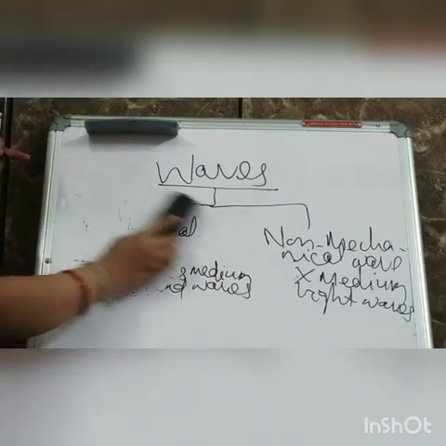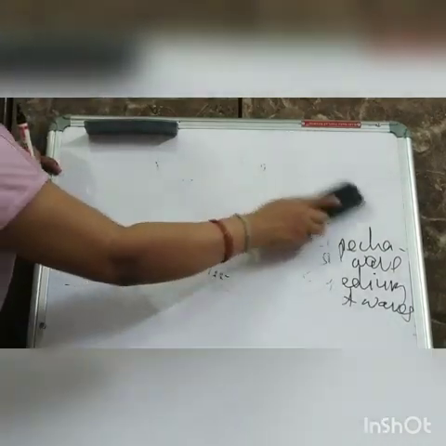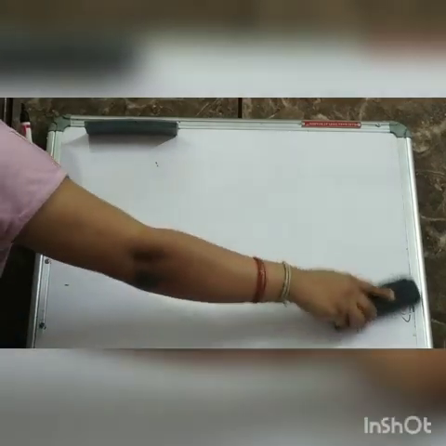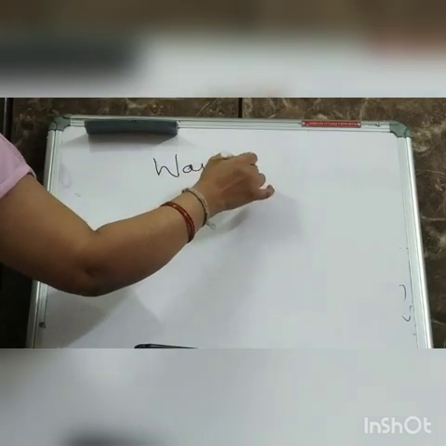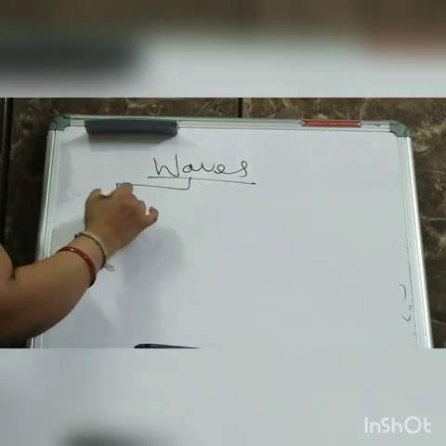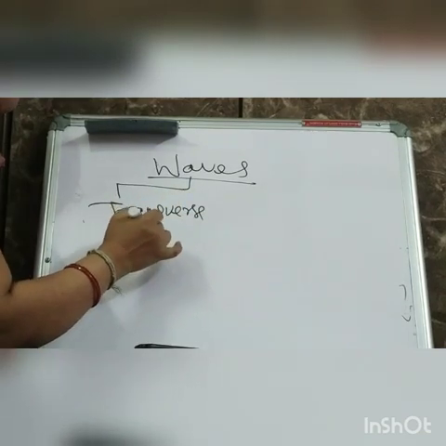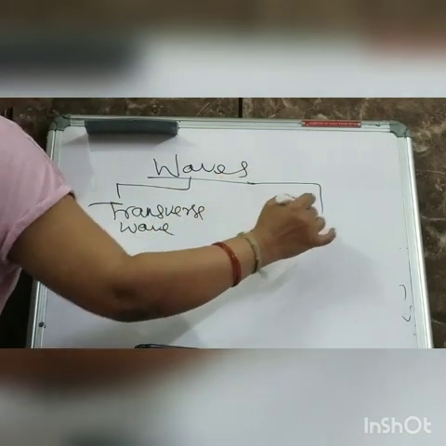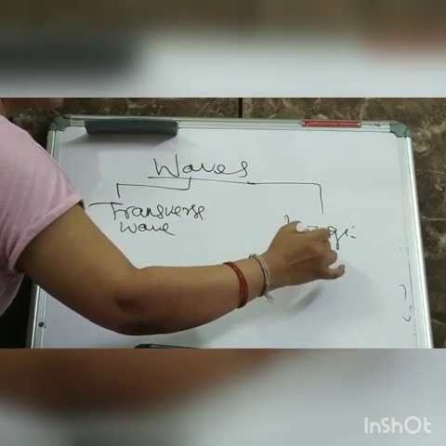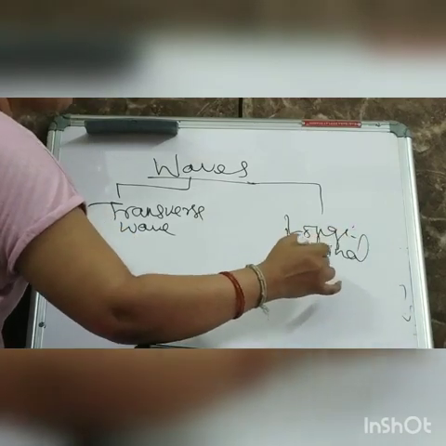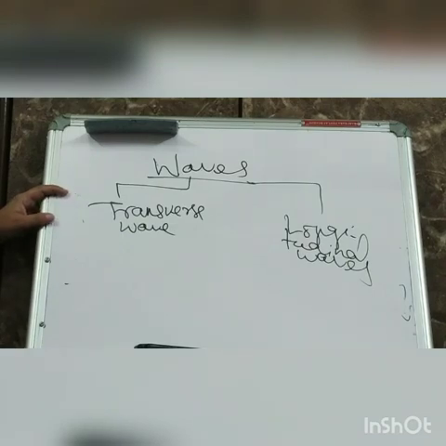Then we classify the waves based on the vibration of the particles. Again, waves are divided into two parts: transverse waves and longitudinal waves. What is a transverse wave?